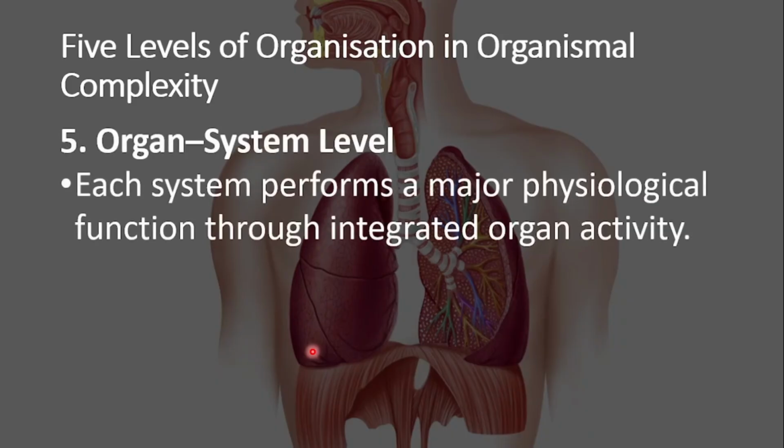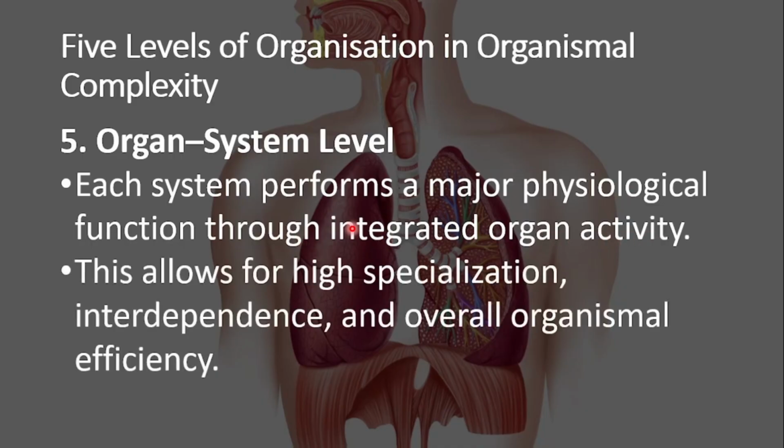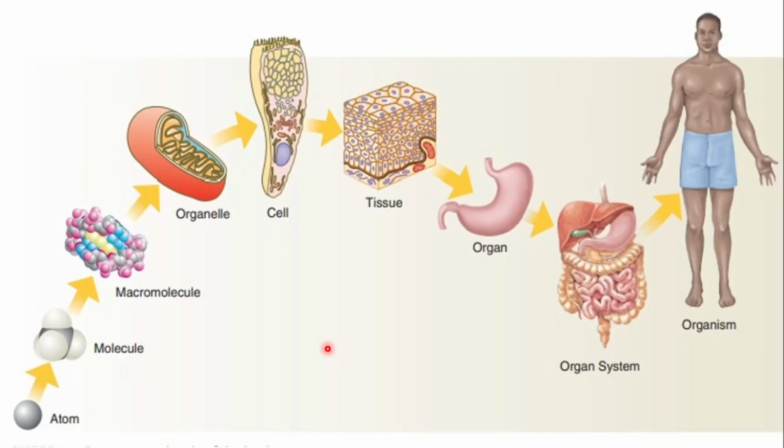Okay, organ system level. Each system performs a major physiological function through integrated organ activity. So they're working together, right? This allows for high specialization, interdependence, and overall organismal efficiency. All right, so that is our highest level. So let's look at this diagram, which summarizes our information.